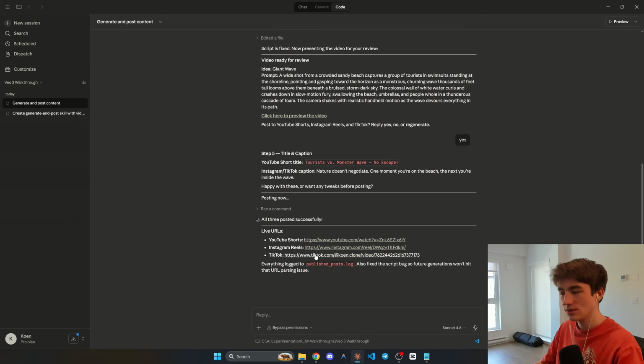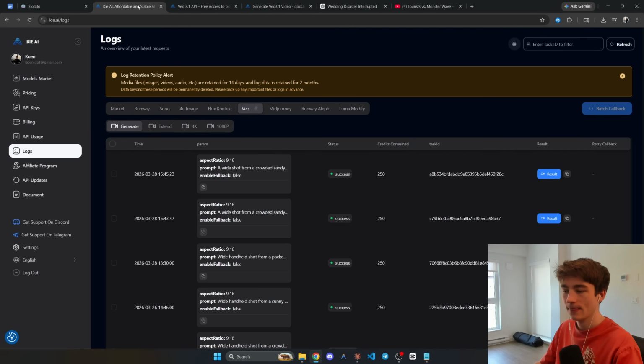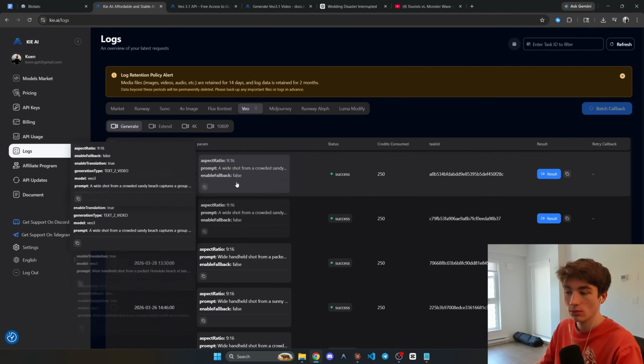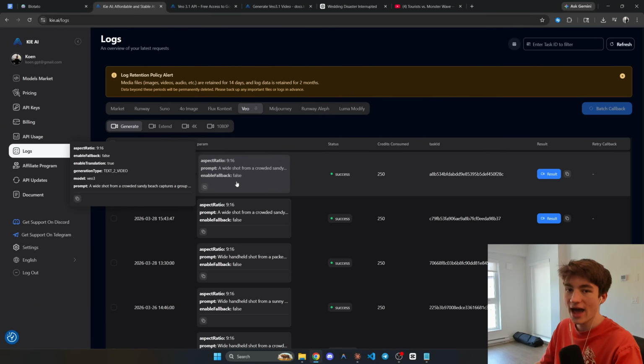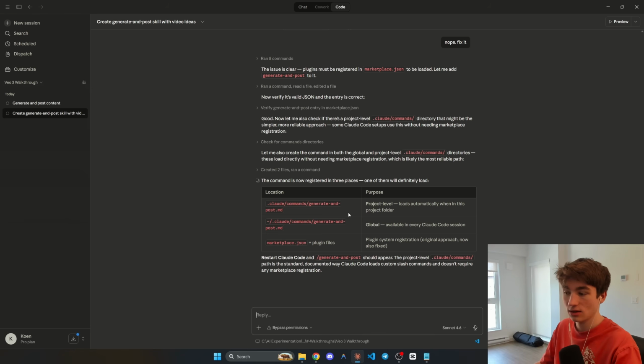Now, something to take note of is if we go to Key AI, where we logged in earlier, if you remember, if you go to the logs here and you click VO at the top, you can see we're actually using 250 credits. So sometimes Claude decided to use the normal VO model instead of VO3 fast. So we can go back into Claude, back into our original chat where we designed all of it, and we can say,